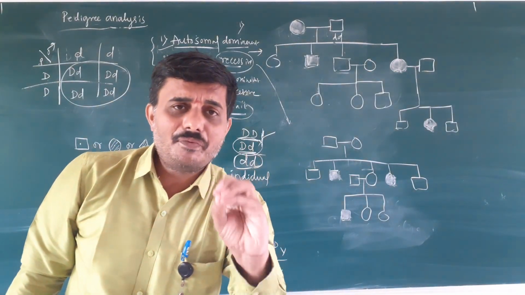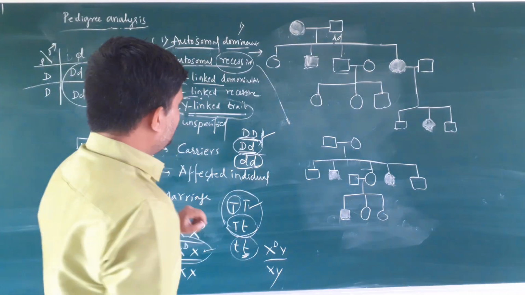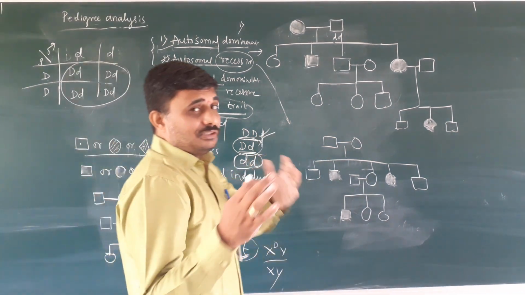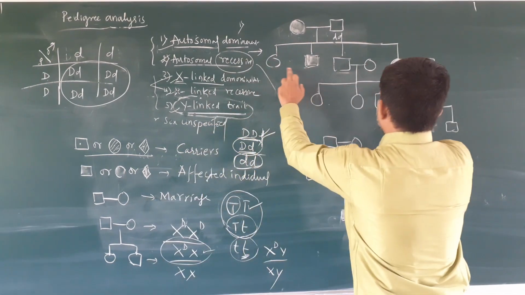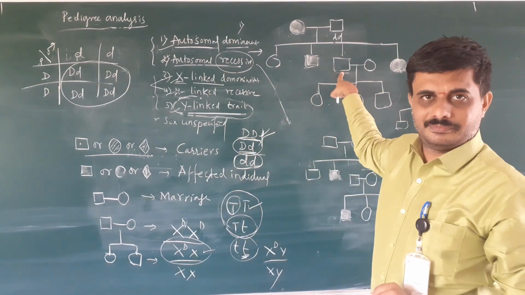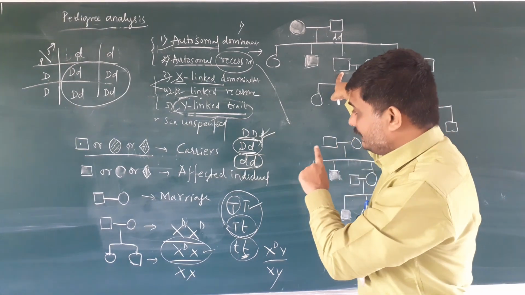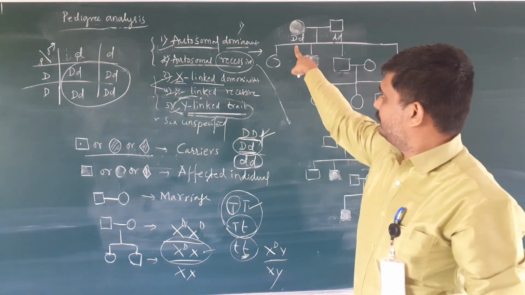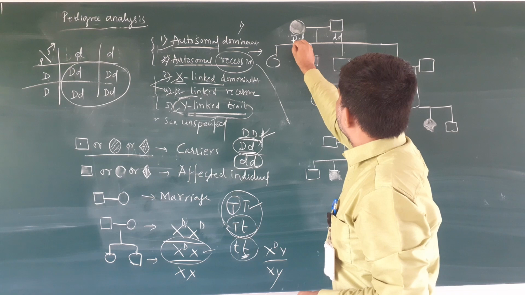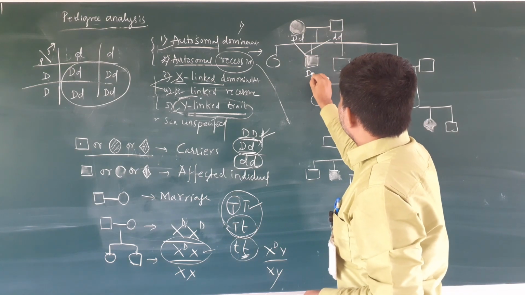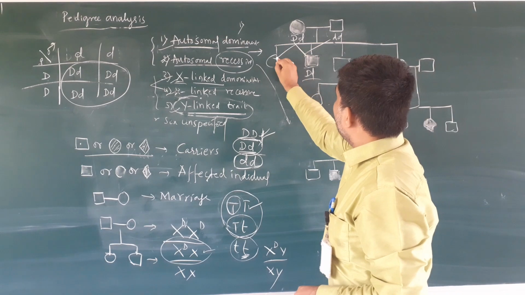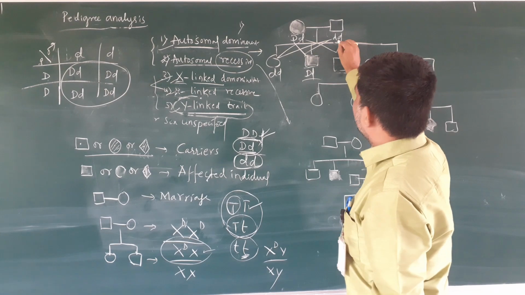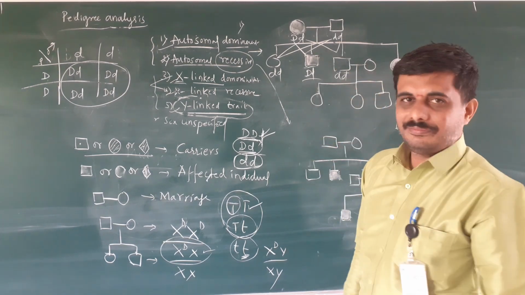100% of their children are affected if the mother having the genotype homozygous dominant capital D. But it is not the thing, because the 50% of their children are normal. It indicates that the mother should be having the genotype of capital D and small d. See, capital D and small d, the person is affected. Small d, the daughter is normal. Small d, the son is normal.